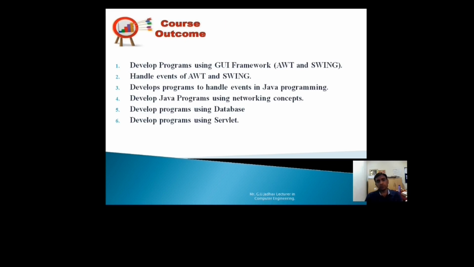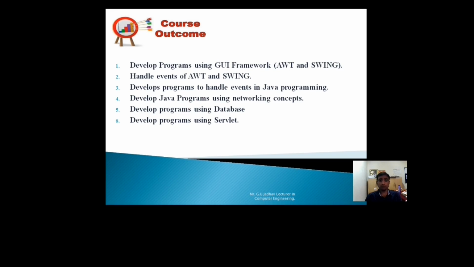Second thing, what are the course outcomes of this subject? The first course outcome is nothing but develop programs using GUI framework, that is AWT and Swing. So our first chapter deals with AWT and Swing, that is called as a GUI framework. Now GUI framework means what? Where you can see the user interface in front of you.